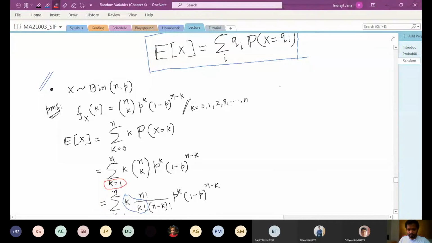So this is like you toss a coin. Probability of getting a head of that coin is, suppose, p. So probability of H is p, and you toss n times.